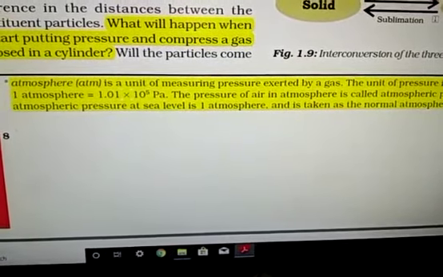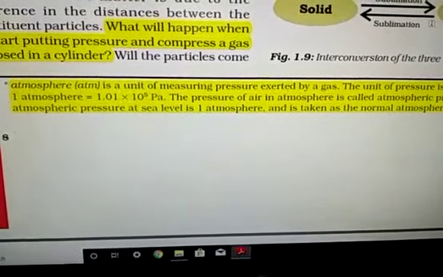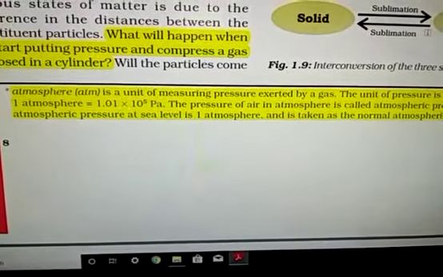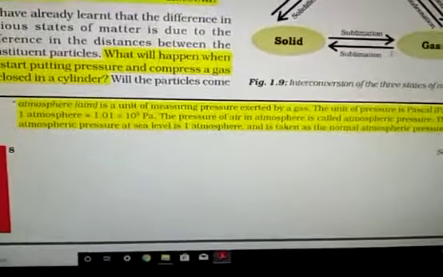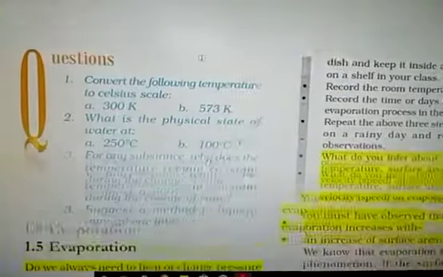That is, we measure it at sea level. Because we are present at an altitude above the sea, the pressure at this place is slightly lesser than 1 atmosphere, but in general it is considered as 1 atmosphere pressure.